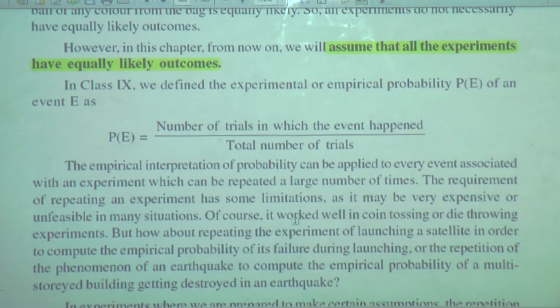In class 9, we defined the experimental or empirical probability P of E of an event E as P of E equals the number of trials in which the event happened divided by the total number of trials. That is the probability of that particular event.